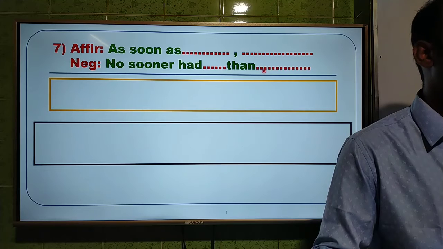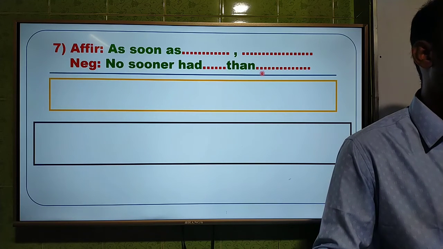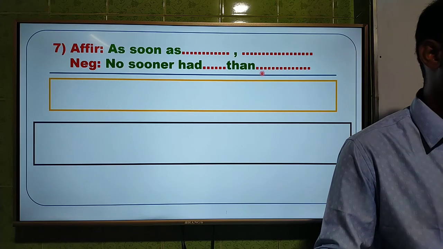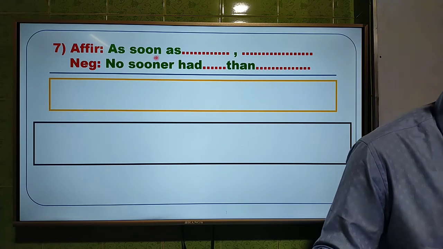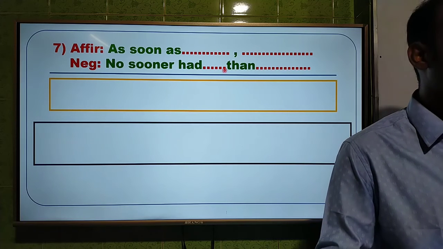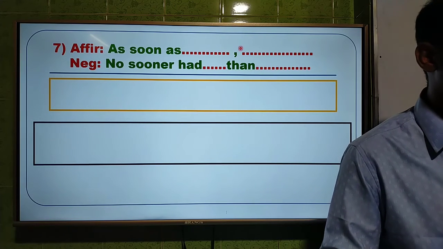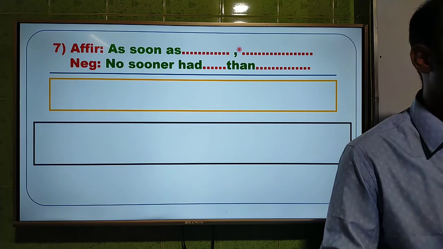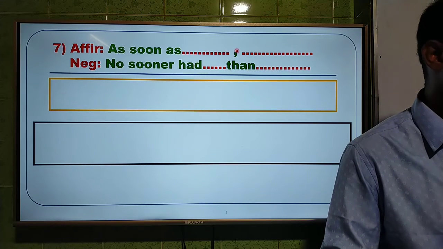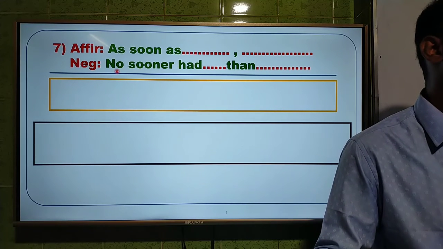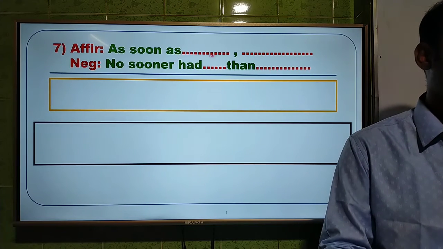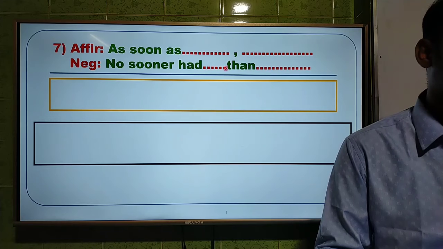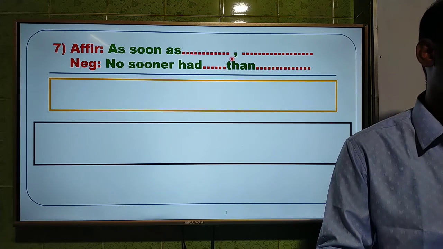You have to use no sooner had instead of as soon as, and you have to use than instead of the comma. I am going to repeat it. You have to use no sooner had instead of as soon as, and you have to use than instead of the comma.